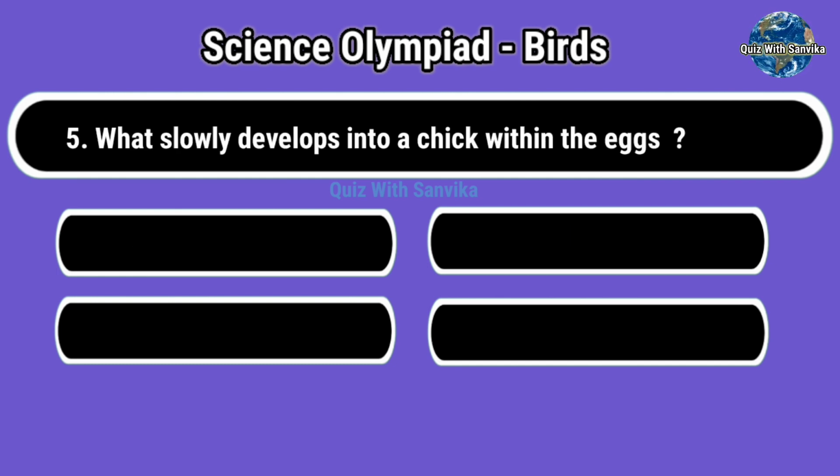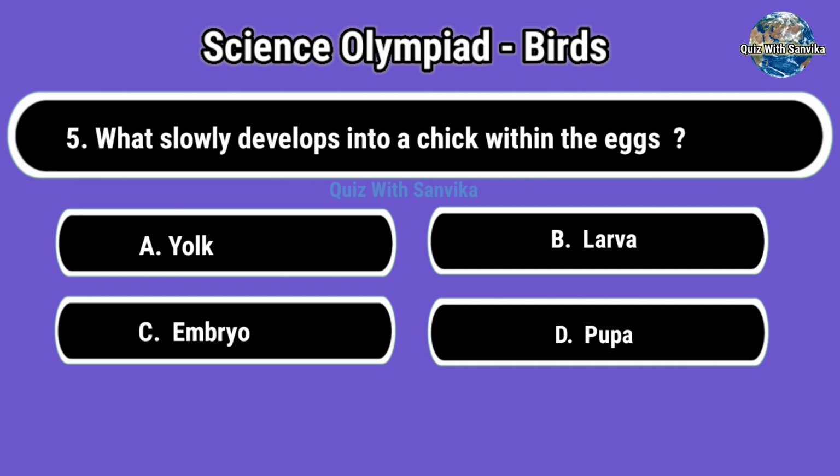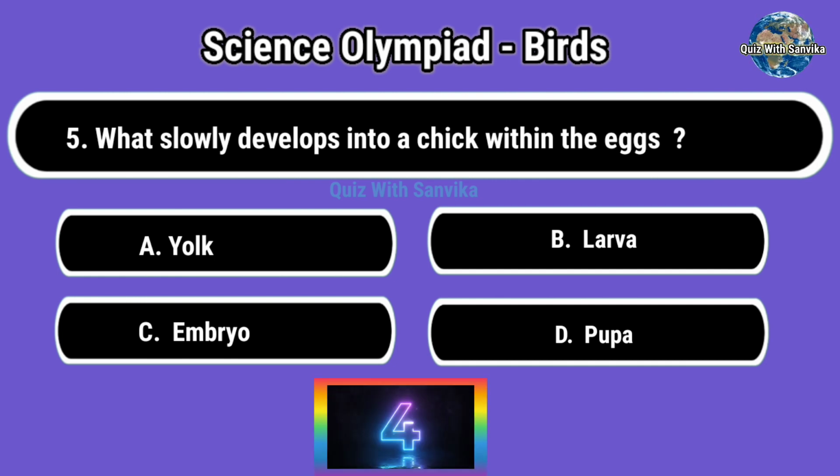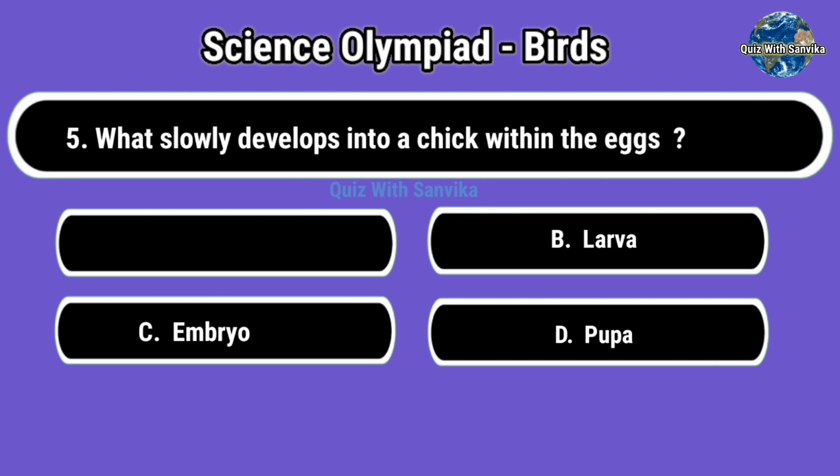What slowly develops into a chick within the eggs? Options are A. Yolk, B. Larva, C. Embryo, and D. Pupa. Answer is A. Yolk.